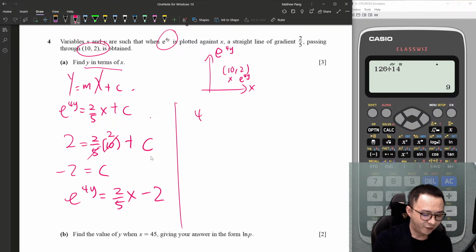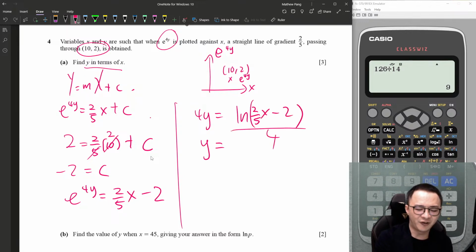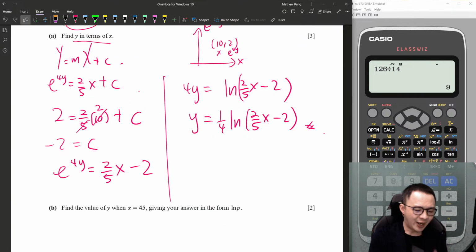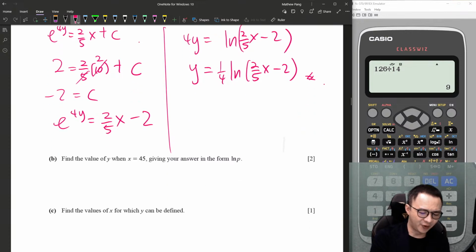Then I should get 4y equals ln(2/5x minus 2). Then the 4 I throw to the other side. I won't write divide by 4 like this because I don't like so many levels of fraction. I will just say y equals 1/4 ln(2/5x minus 2). Done. y in terms of x. So you just need to understand whenever you see an exponent, you want to make the power, like y, the subject, add the ln for both sides. Easily get 3 marks.